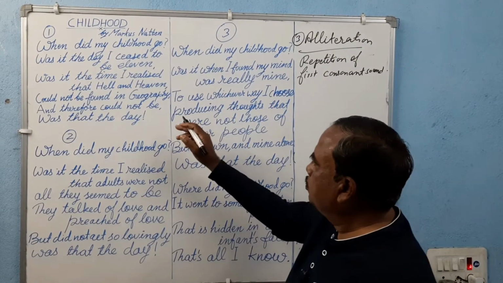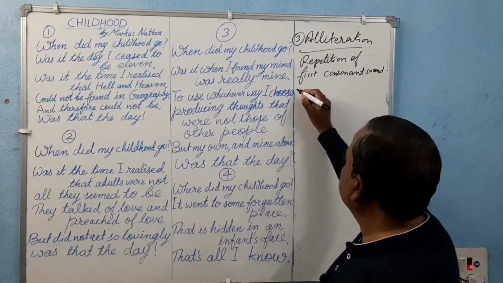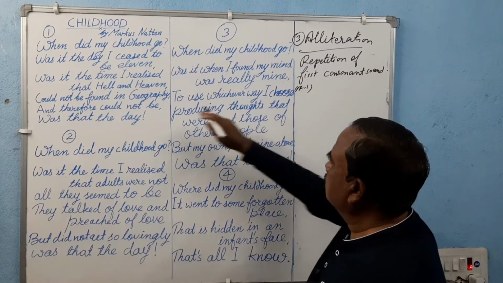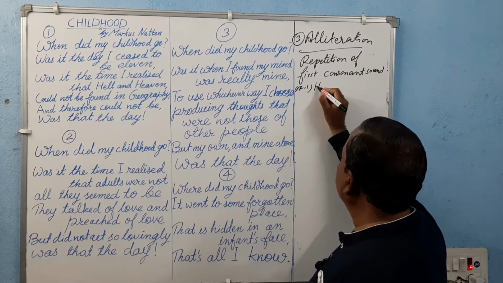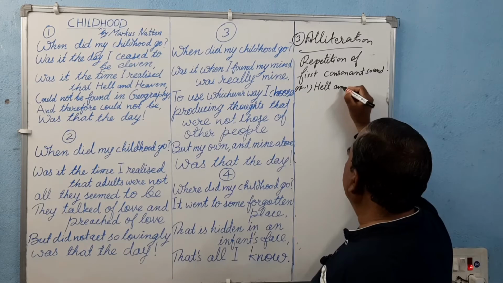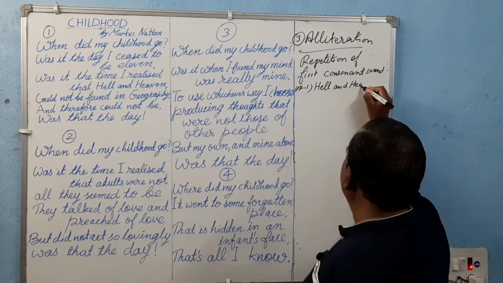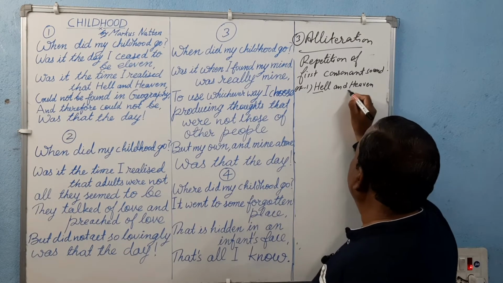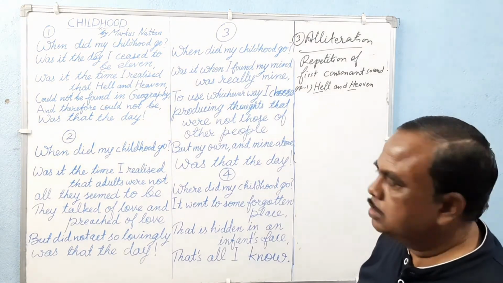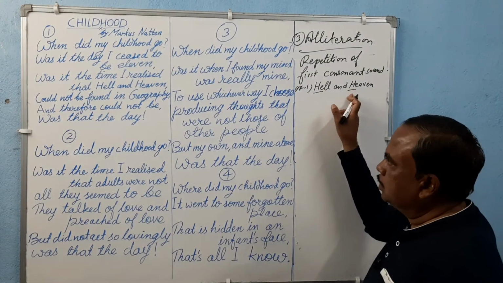In the poem, an example of alliteration is "hell and heaven." Repetition of the first consonant sound H and here H.